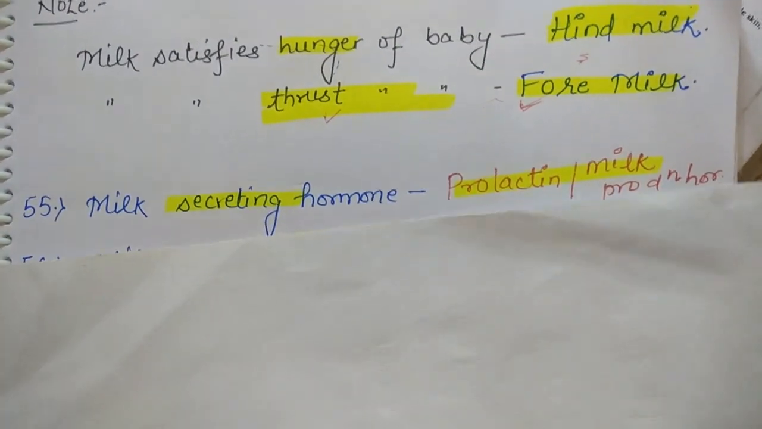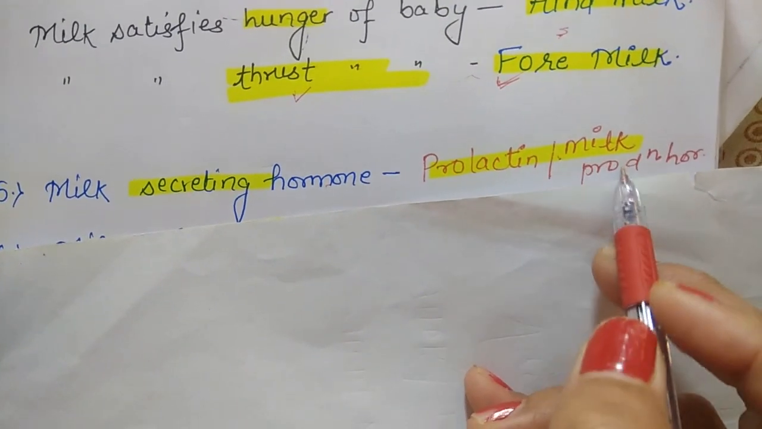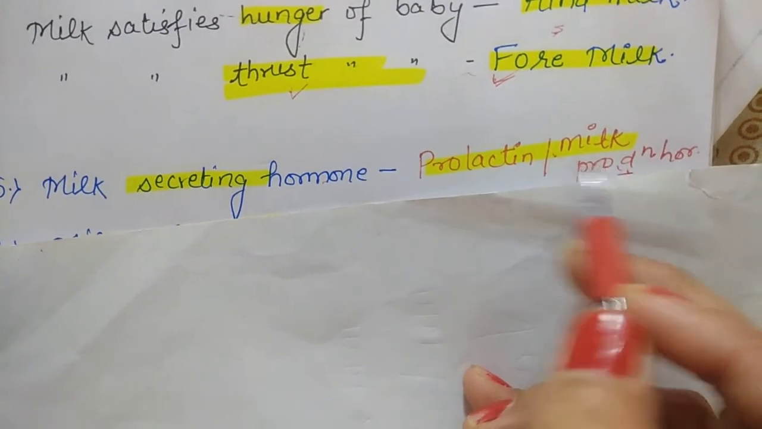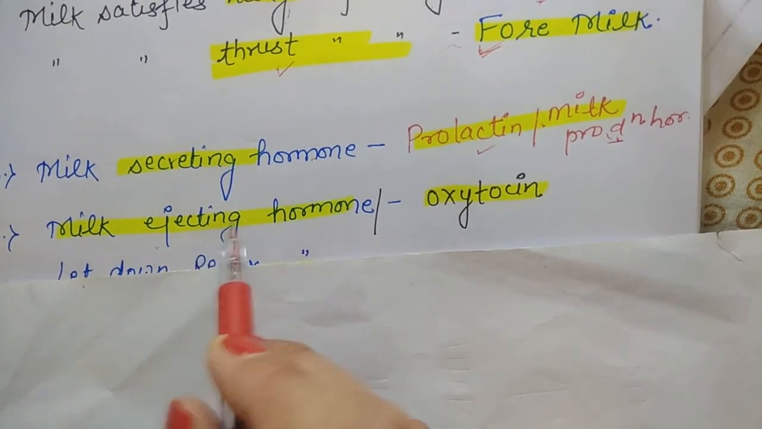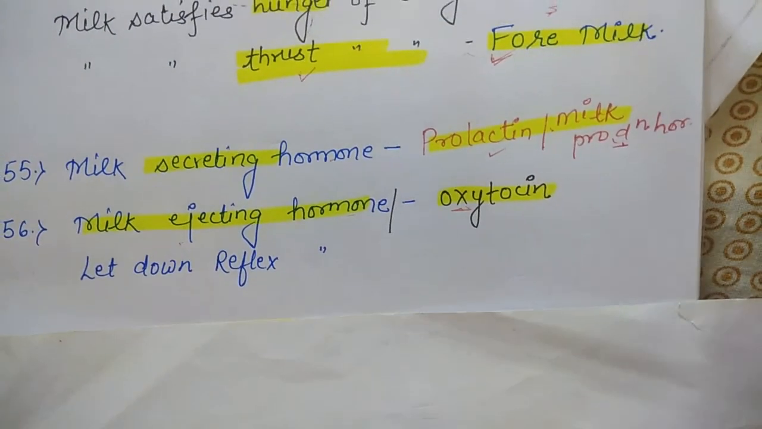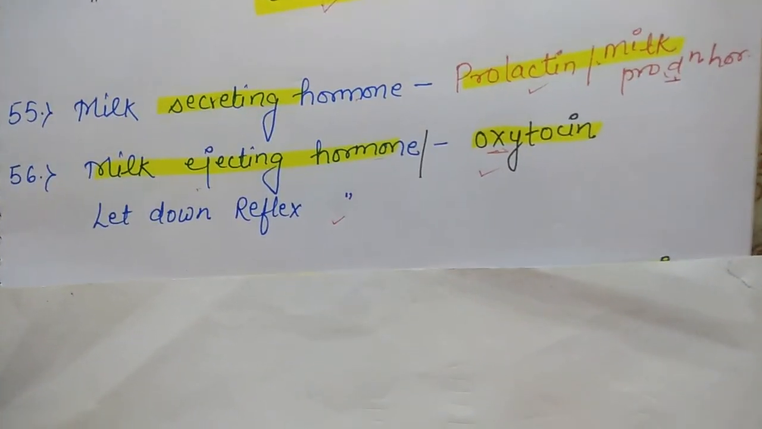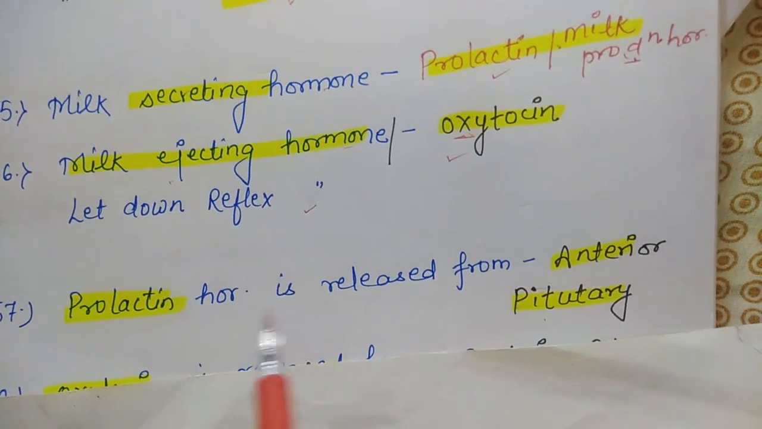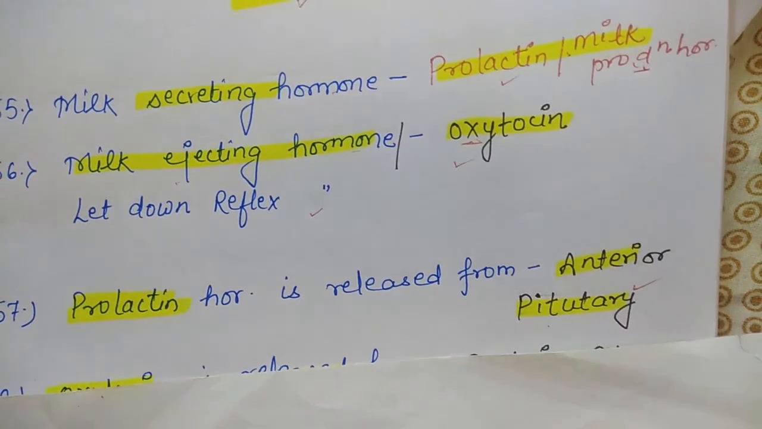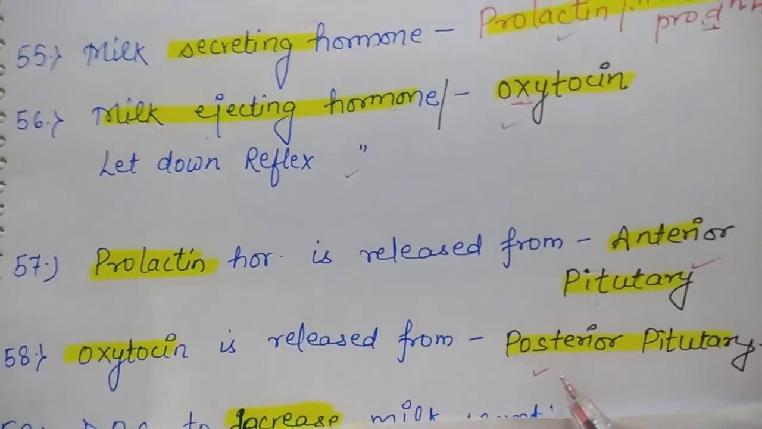Next question. The milk secreting hormone is prolactin, or the milk production hormone is also prolactin. The milk ejecting hormone is oxytocin, which we also call the let down reflex hormone. Next question. Prolactin is released from the anterior pituitary, while oxytocin is released from the posterior pituitary.